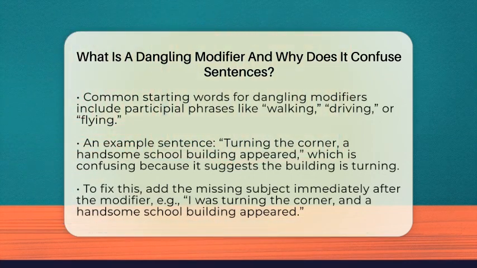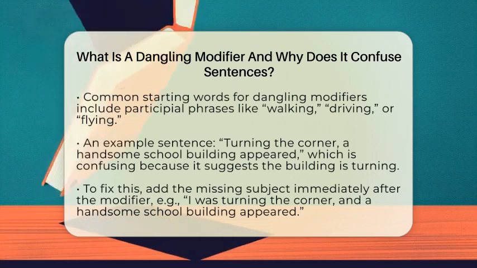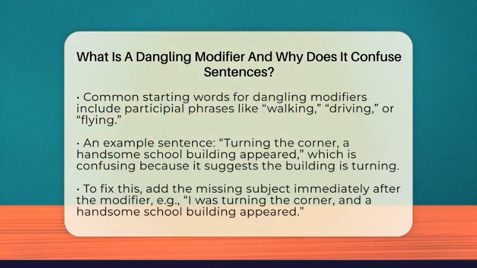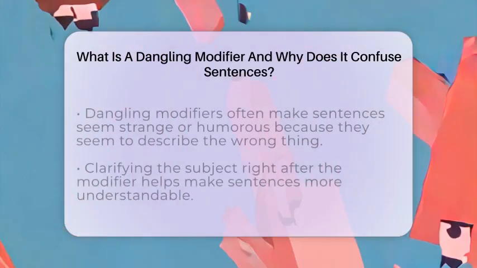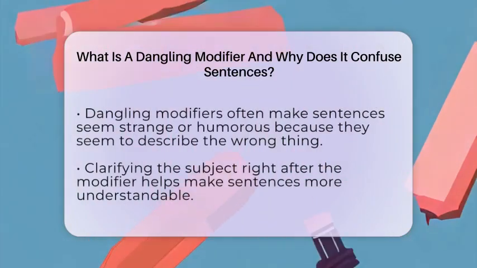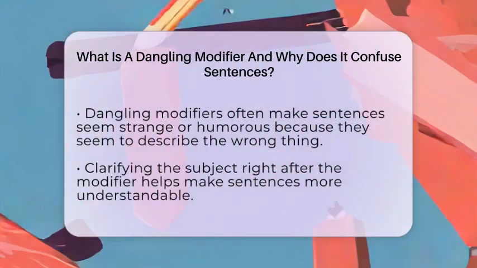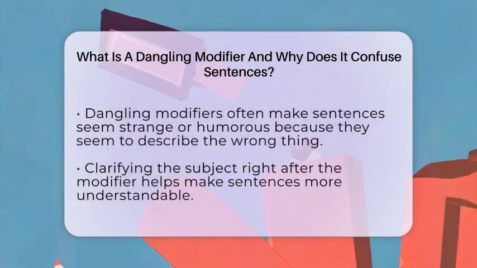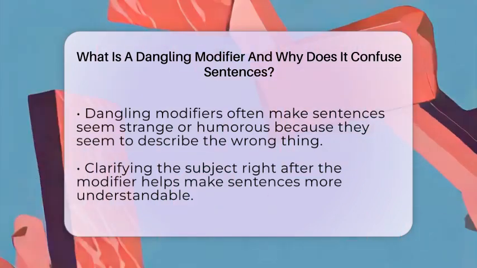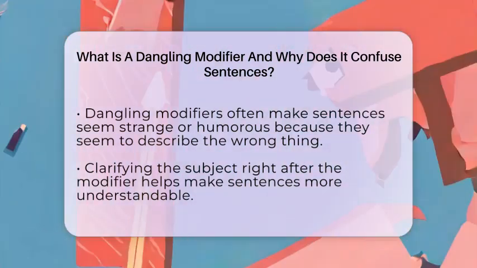Why does this cause confusion? Because readers can't tell who or what the phrase is talking about. They might guess wrong or get lost trying to figure out the meaning. The modifier might seem to describe the wrong word or no word at all, which makes the sentence ambiguous or misleading. To fix a dangling modifier, you need to add the missing subject right after the phrase.